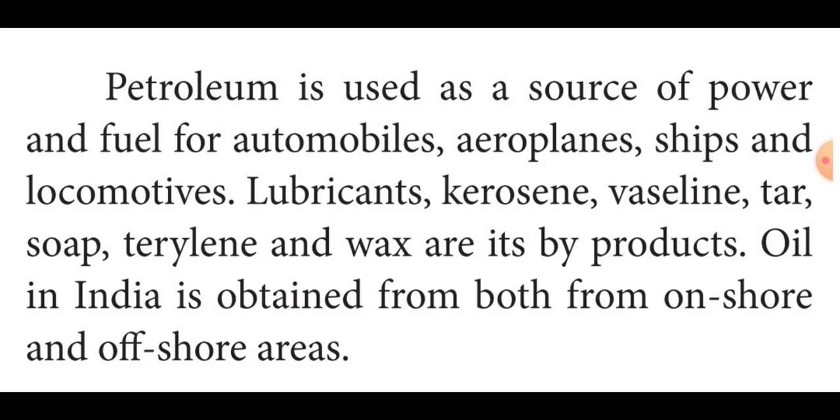Then with the help of petroleum they are producing soap and terylene. Terylene is an artificial textile, that means made of polyester. Then wax. Wax is also one of the important products from petroleum. Wax means oil that melts easily. In Tamil we say melugu. Okay, these are the products produced through petroleum.